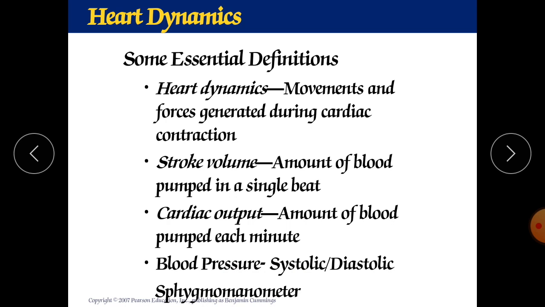When the lub-dub sound starts, it indicates the diastolic pressure, which is 80 mmHg. And when it ends, that will be your systolic blood pressure. Normal value is 120 by 80, so it will be 120. Up to that 120 we are getting the lub-dub sound, and after that the sound disappears. That is the typical end point when checking your blood pressure with a sphygmomanometer.